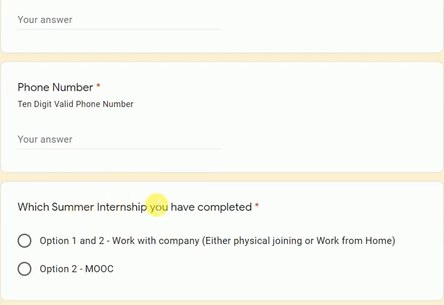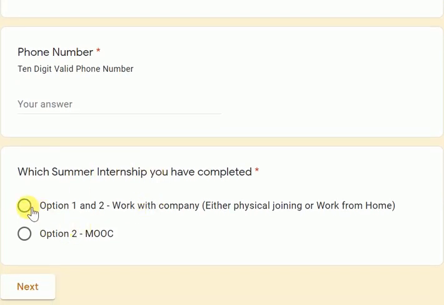Then you have to select the option which you have pursued in your summer internship, whether you have worked with a company, either physical joining or work from home, you will select this option. If you have done the MOOC, then you will select this option. Let's first see what you are required to fill if you have done work with the company.